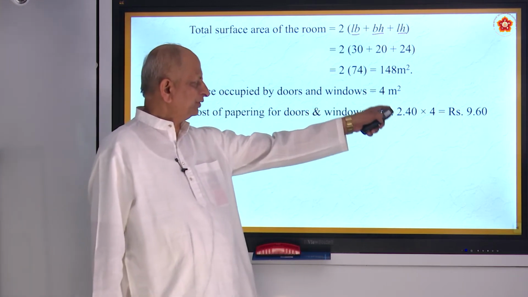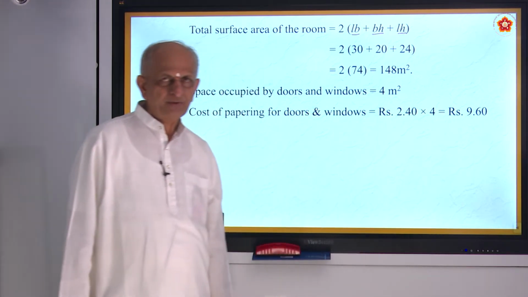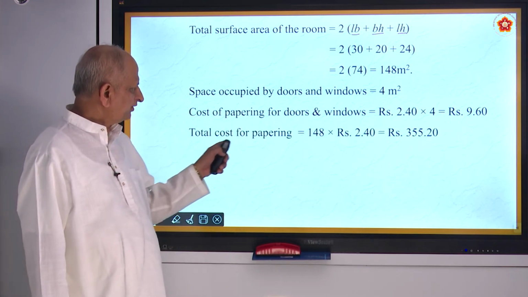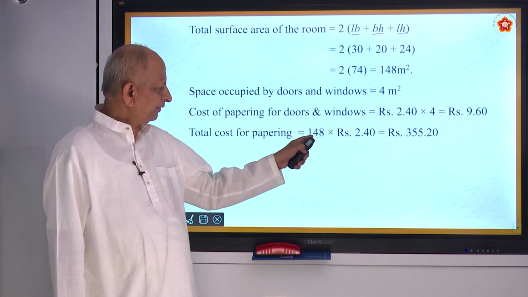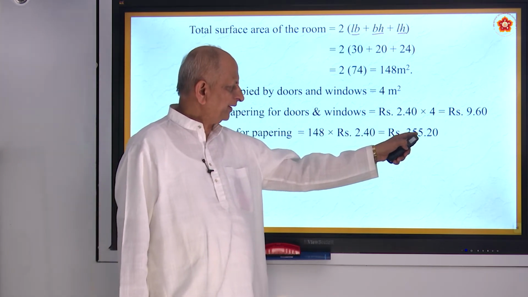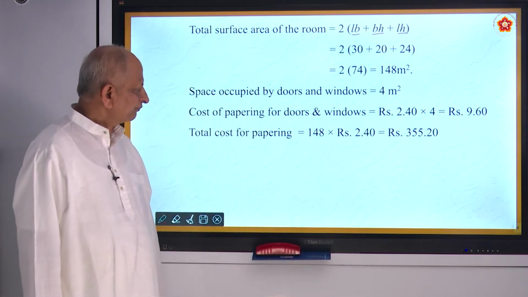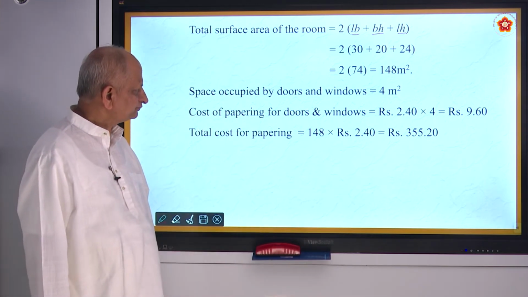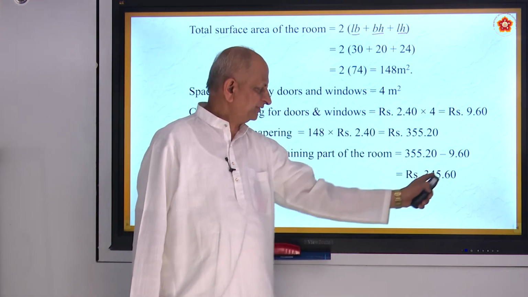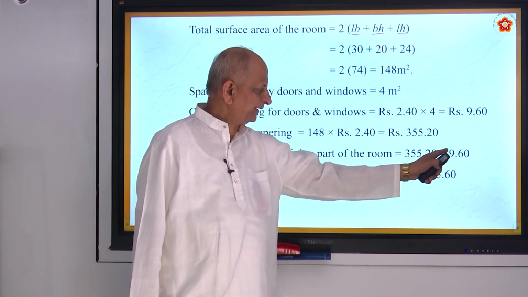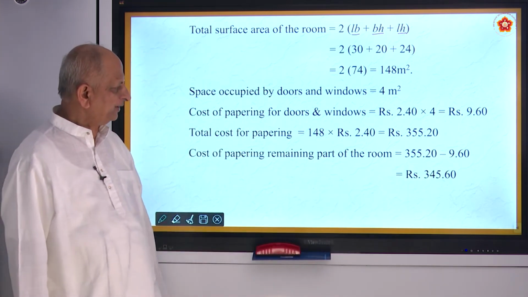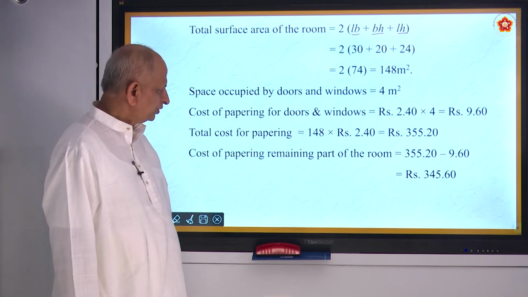Now, total cost of papering is 148 into 2.40, which is 355.20. From that, you have to subtract this. So 355.20 minus 9.60 comes to rupees 345.60. So that is the answer.